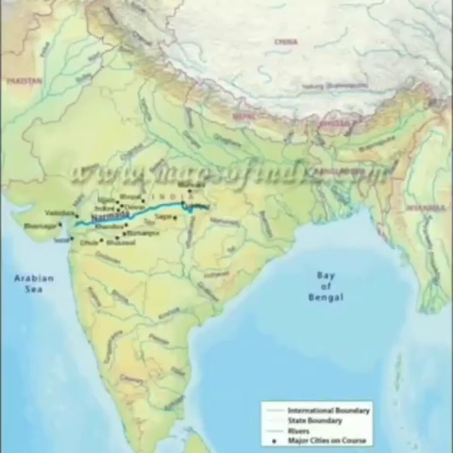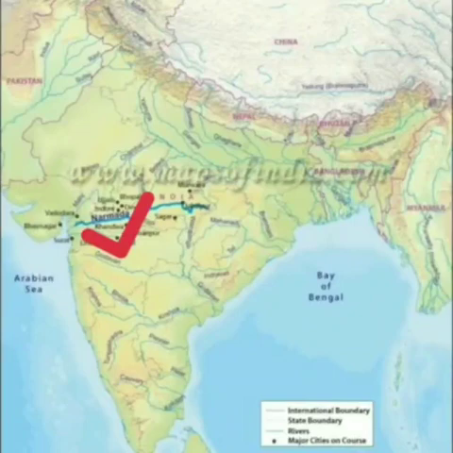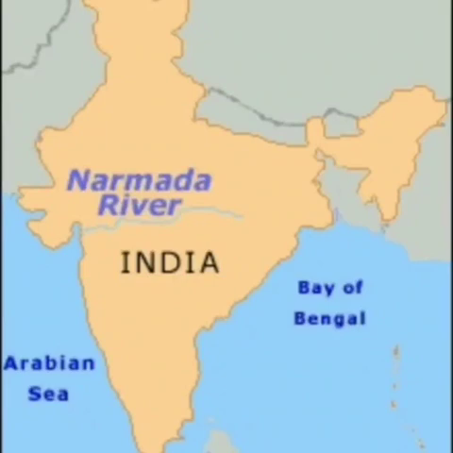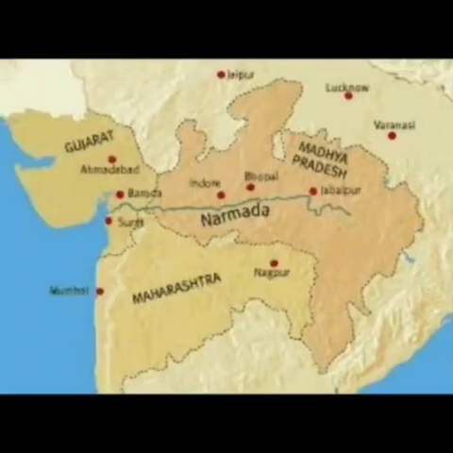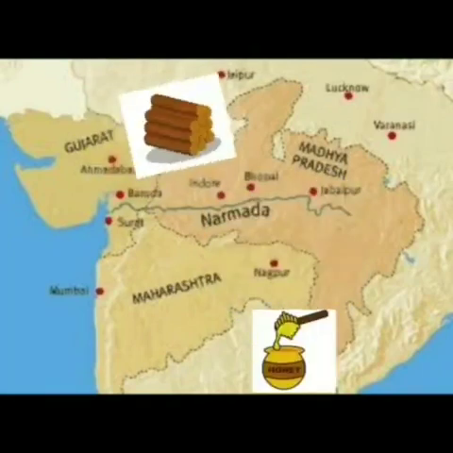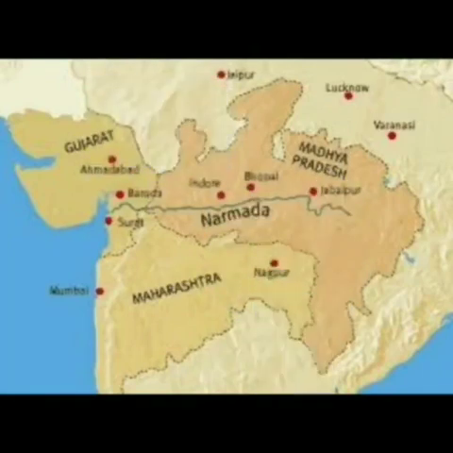Can you see river Narmada on this map? It is believed that people have lived along the banks of this river for several 100,000 years. Some of the earliest people who lived here were skilled gatherers, that is, people who gathered their food. They knew about the vast wealth of plants in the surrounding forest and collected roots, fruits, and other forest produce for their food. They also hunted animals.